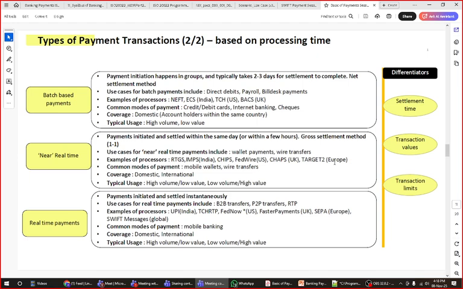Okay, so this is normally a batch payment, and payment normally takes 2 to 3 days in different countries, not in India. It takes normally 2 to 3 days for settlement. So it is the best example of 2 to 3 days.